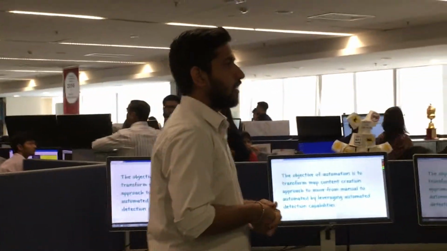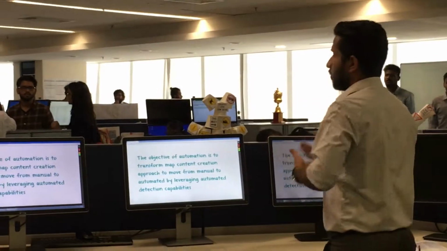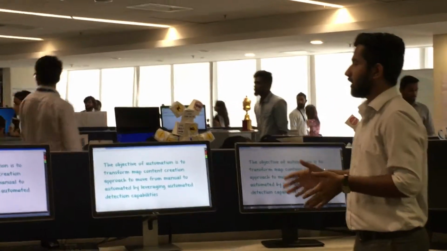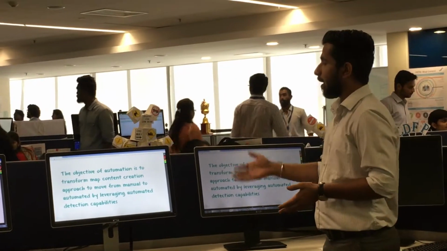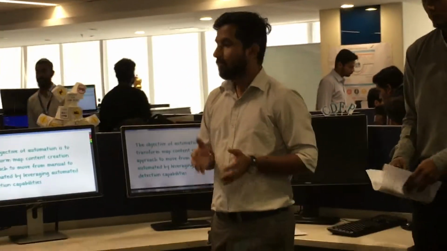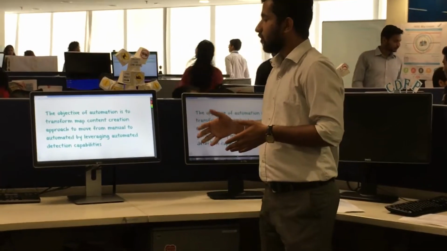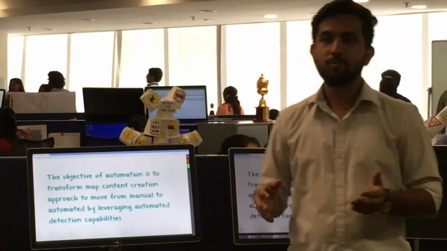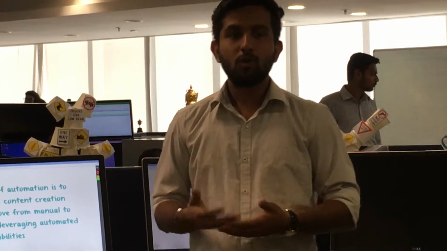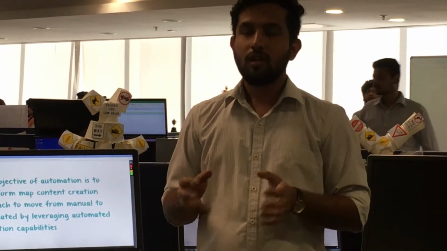So what do we mean by sign connotation? What do we do actually in our process? The main objective of automation is to transform the map content creation approach to move from manual to automated by leveraging automated detection capabilities. So what does this mean? Basically, we are cutting up the manual coding and bringing the automated procedure into our project. How do we do that? We are making the system more intelligent by helping the detection of the signs or features in order to make this automated feature recognition tool.